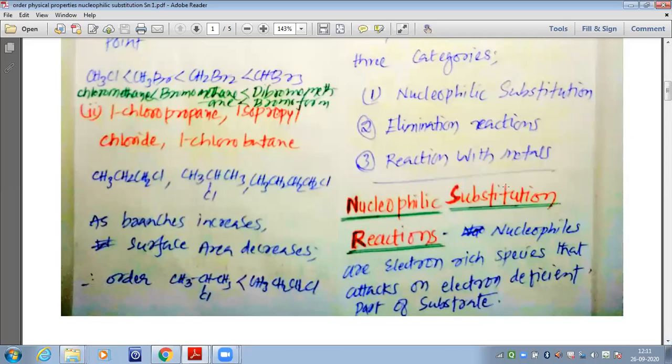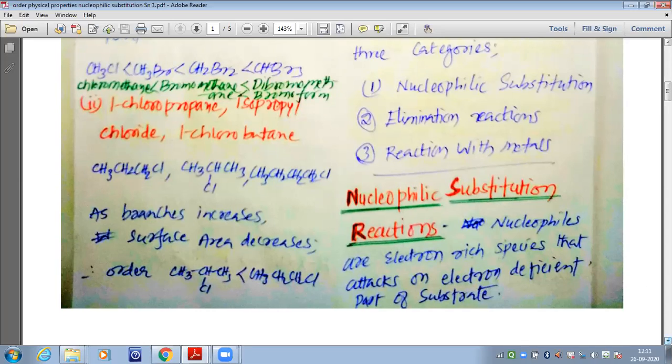But we should start with the nucleophilic substitution reaction, my dear students, for our class. First of all, we should know what nucleophiles are. So nucleophiles are species that we have studied in 11th standard. Nucleophiles are the electron-rich species that attack the electron deficient part of the substrate. So this is how we should recall nucleophiles.